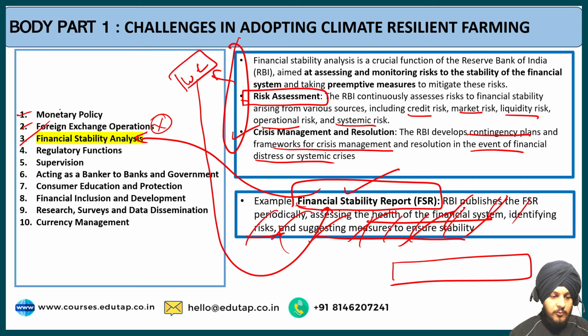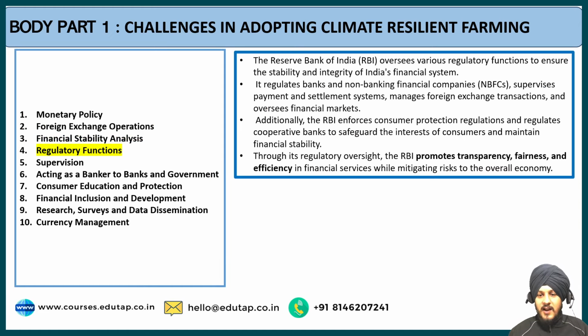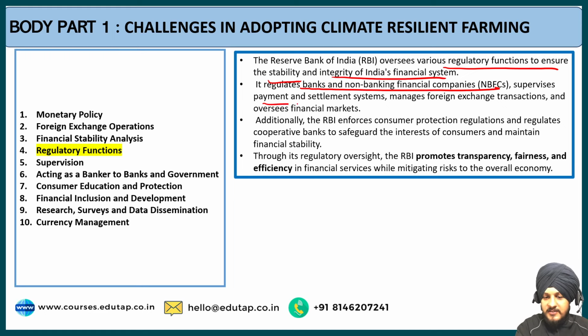The next point is the regulatory function of RBI. So what RBI does, RBI frames the regulatory laws or the rules in order to regulate the banks that are there in the country and the financial system. So RBI oversees various regulatory functions to ensure stability and integrity of India's financial system. It regulates banks and NBFCs, supervises payments and settlement systems, manages foreign exchange transactions, and oversees financial markets. Additionally, RBI enforces consumer protection regulation and regulates cooperative banks to safeguard the interest of consumers and maintain stability.